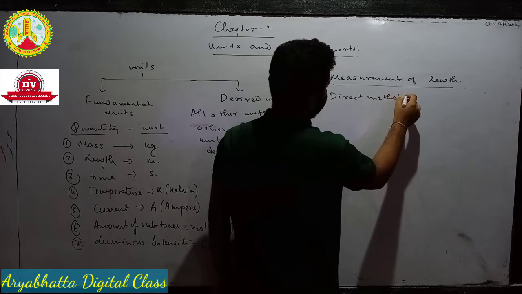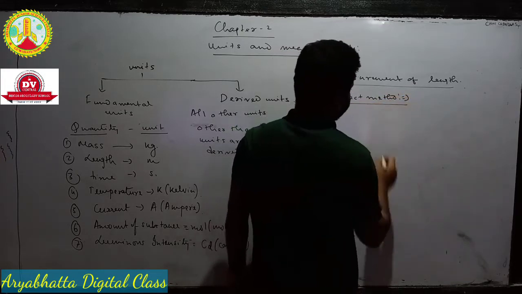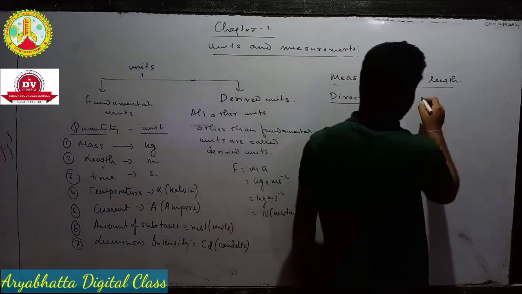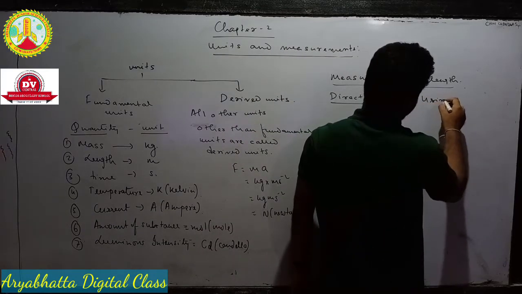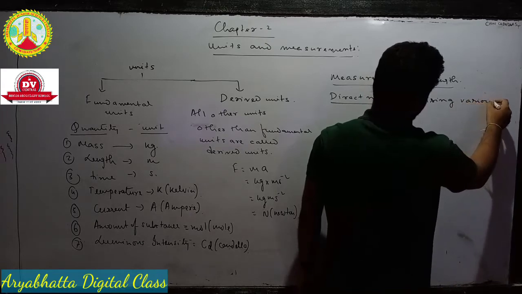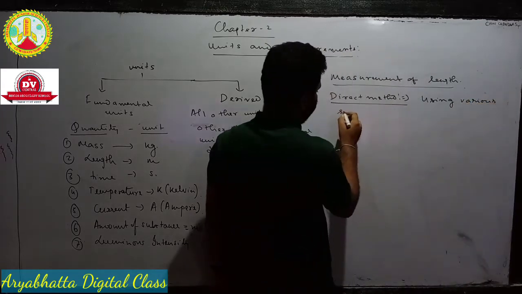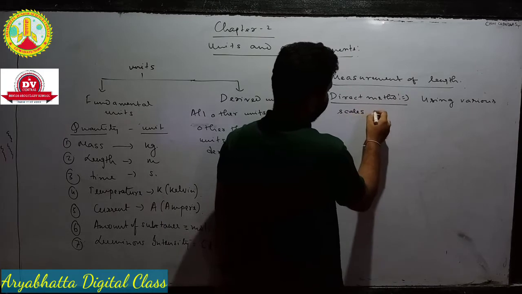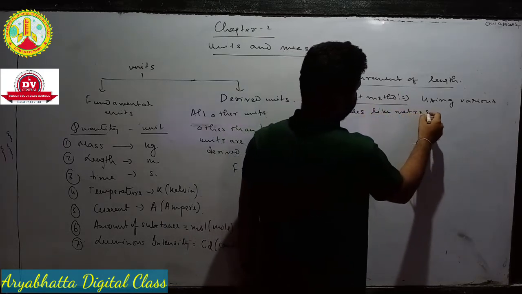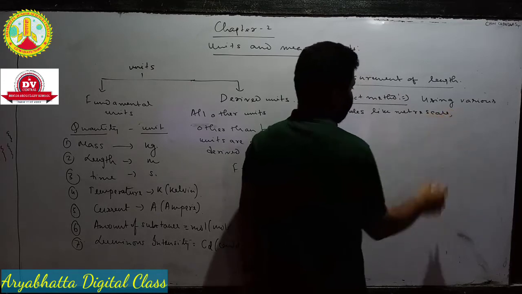So in direct method, one is using various scales like meter scale, that is you have seen.